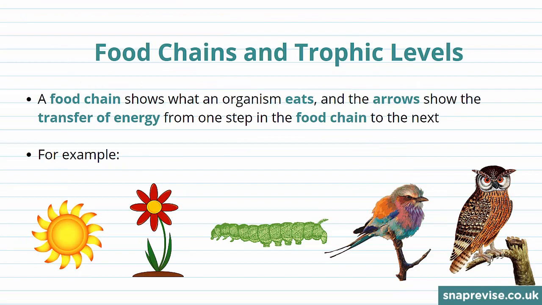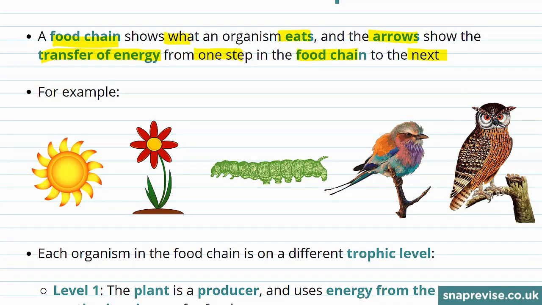Food chains show what organisms eat what. The arrows in the food chains show the transfer of energy from one step in the food chain to the next. So in this food chain, the plant uses light energy from the sun for photosynthesis. Caterpillars then eat this plant, and the energy from the plant goes into the caterpillar.